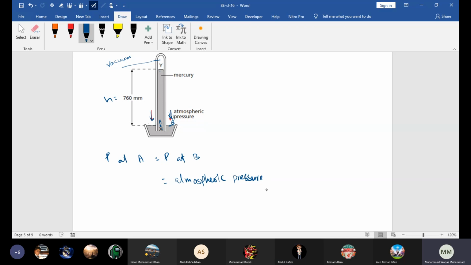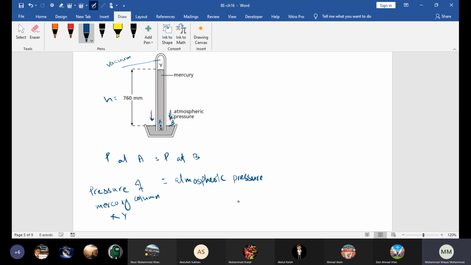And beta, what is pressure at A? Pressure at A is basically the pressure caused by the liquid mercury column XY. Okay, beta.